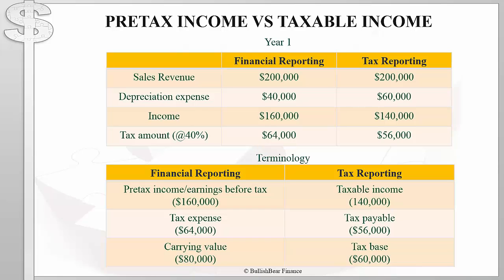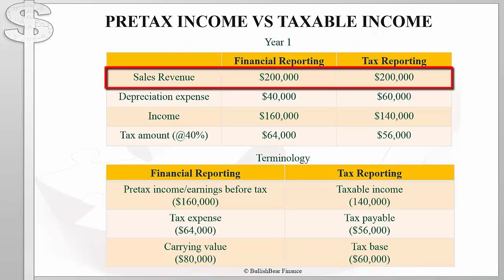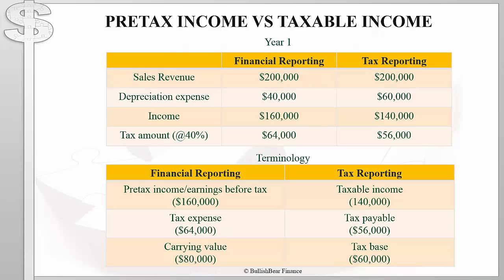Let's start with year 1. We will assume that the sales revenue over the life of the asset remains the same at $200,000. However, the depreciation expense will vary between the financial reporting and the tax reporting. Under financial reporting, the amount of annual depreciation expense is simply the initial amount of the asset divided by its useful life, which is $40,000. And for tax reporting, we're assuming that the company is reporting $60,000 of depreciation expense in the first year.